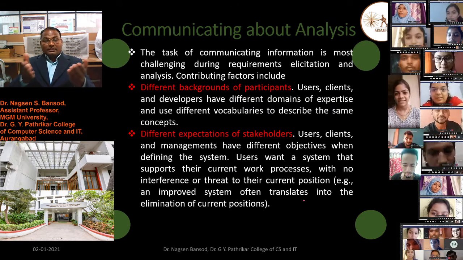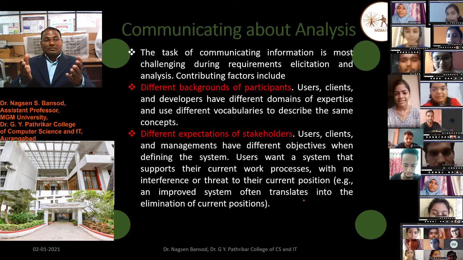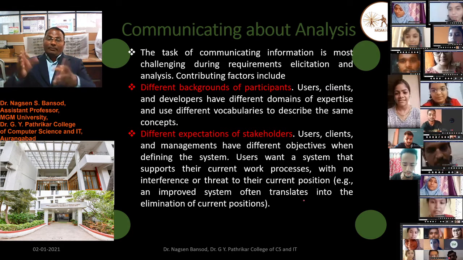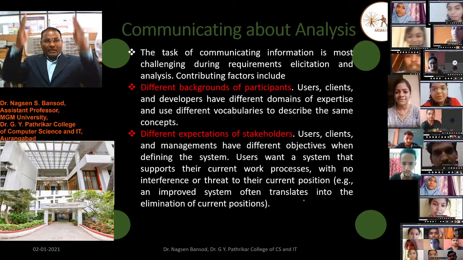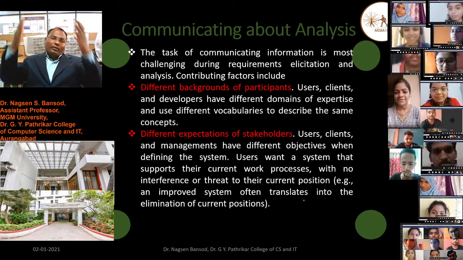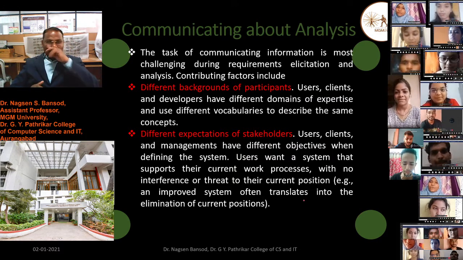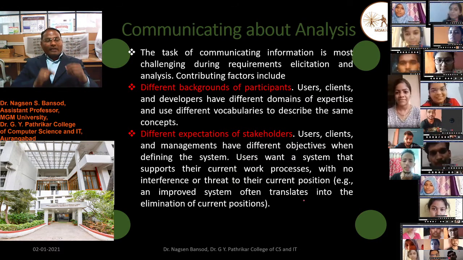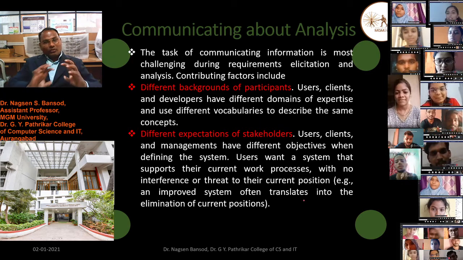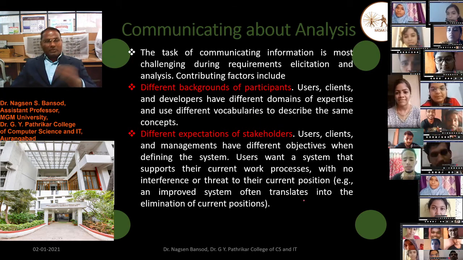So there are different expectations. Managers want to develop a very good type of system, but clients and users want only that their current work should happen properly by our software.